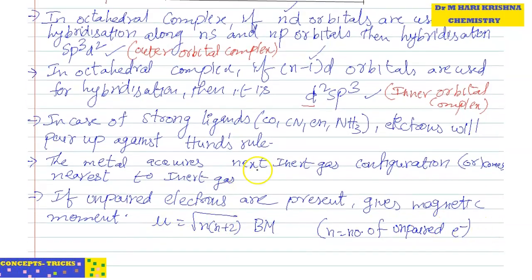So n is the number of unpaired electrons. Here BM is a unit, Bohr magneton. It is a unit.